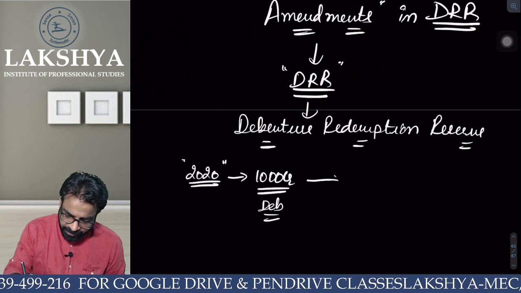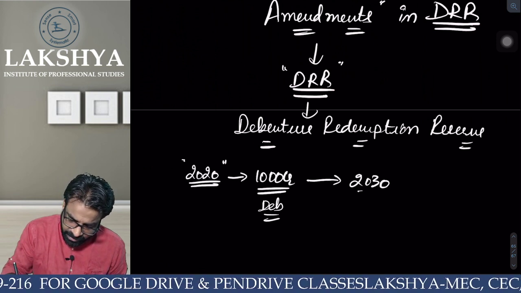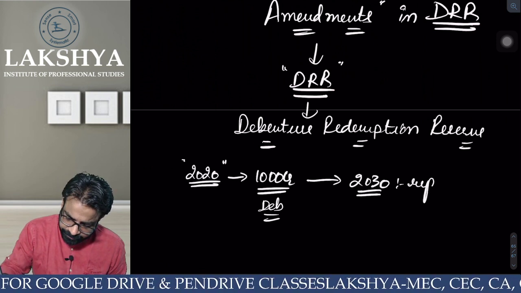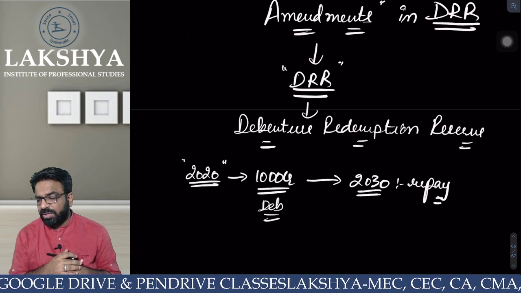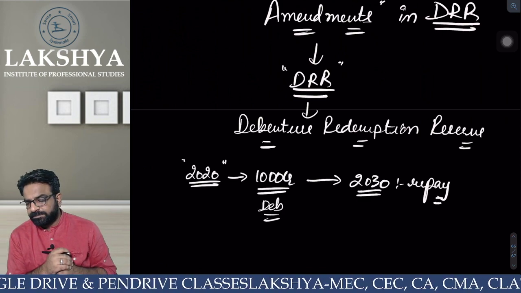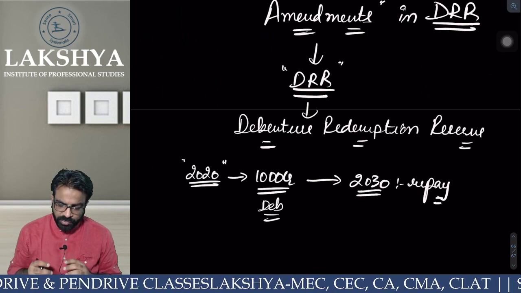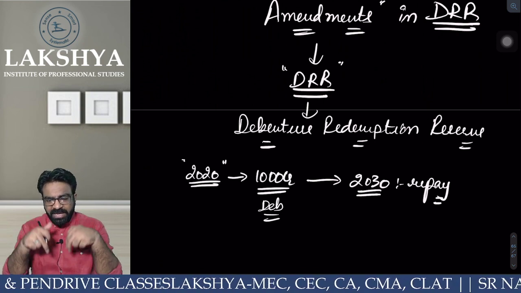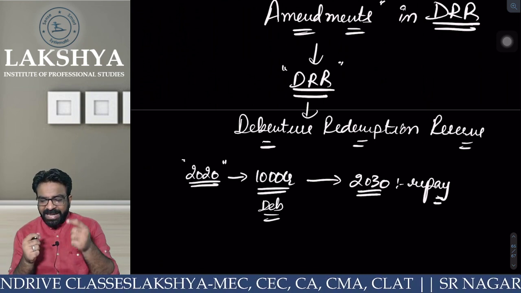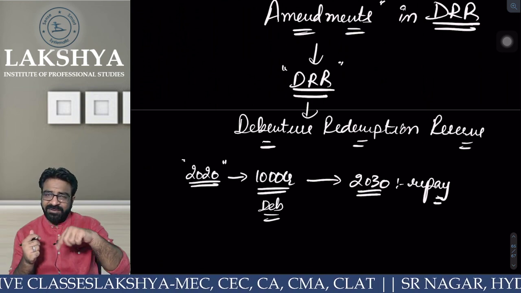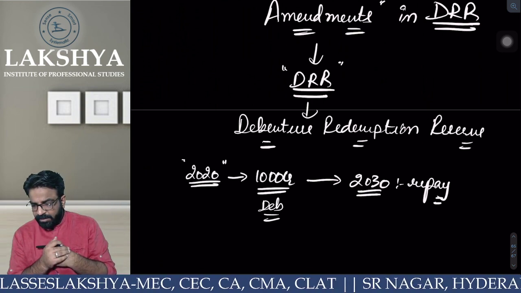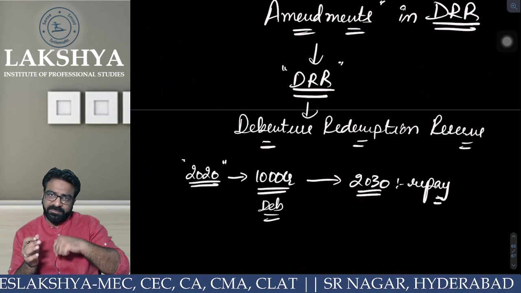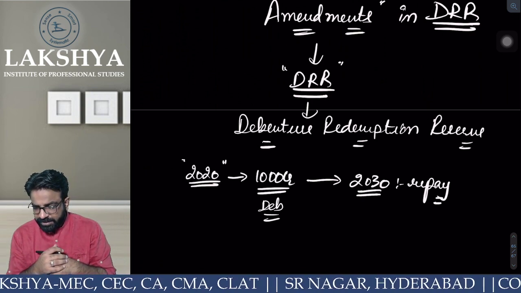Very nice. It means by 2030, do I have to repay their money or not? Am I correct? So, do I know my liability on day one, which I have to pay after 10 years? Am I correct or not?